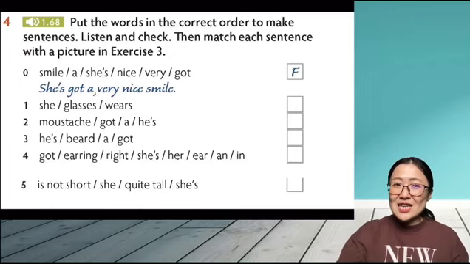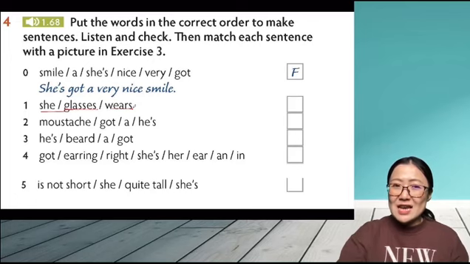Now, let's take a look at exercise 4, and we can take a look at these sentences. Now, let's put the sentence in the correct order. Now, let's see. She, glasses, wears. So what is the correct one?